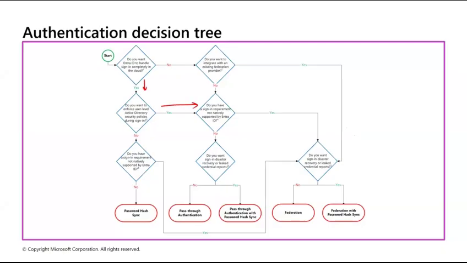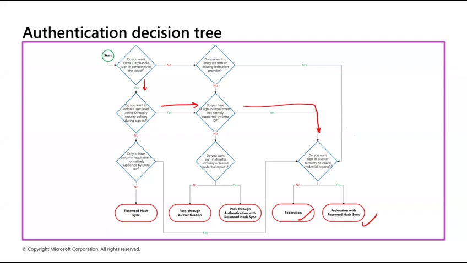If yes, do you have a sign-in requirement not natively supported by Entra ID? Again, yes. Then do you want sign-in disaster recovery or leaked credential reports? If yes, go with Federation with password hash sync. Otherwise, Federation alone can be beneficial for you.